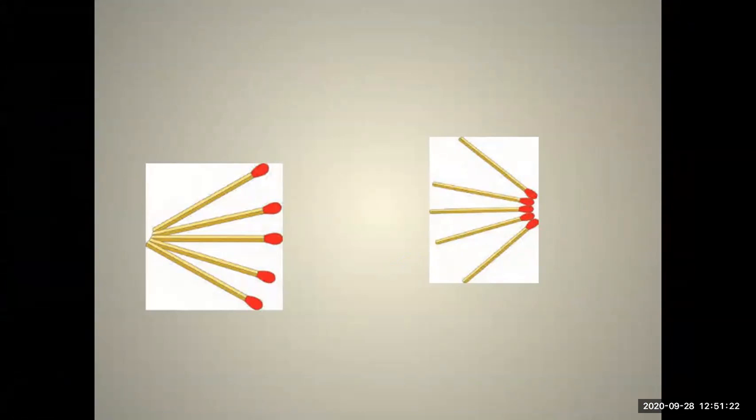In this arrangement, the heads of the matchsticks are said to have converged. Then arrange the sticks again so that the uncoated ends are together at a point and the heads are spread apart. In this arrangement, the heads are diverging from the point.